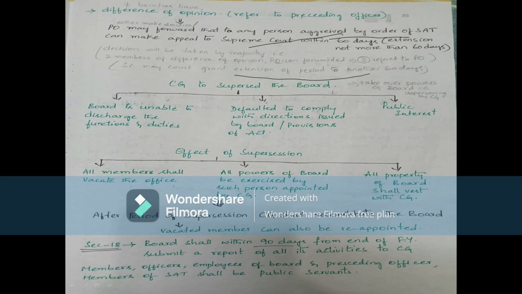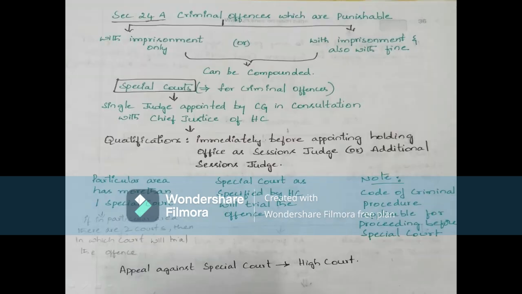If we see about section 18, board shall within 90 days from end of financial year submit a report of all its activities to central government. So members, officers, employees of board and presiding officers, members of SAT shall be public servants. So section 18 says that board shall within 90 days from end of financial year submit the report of its activities to central government.